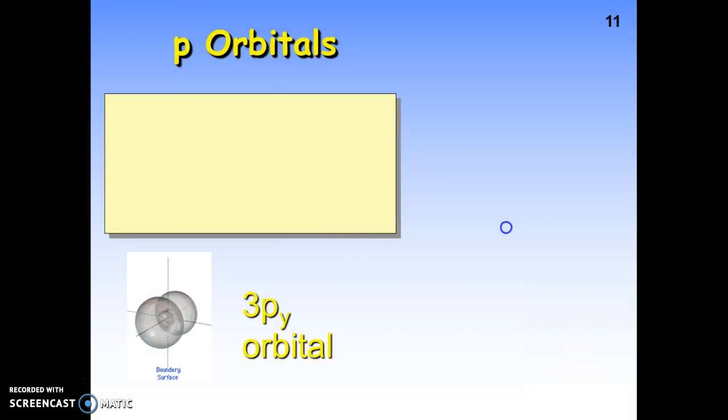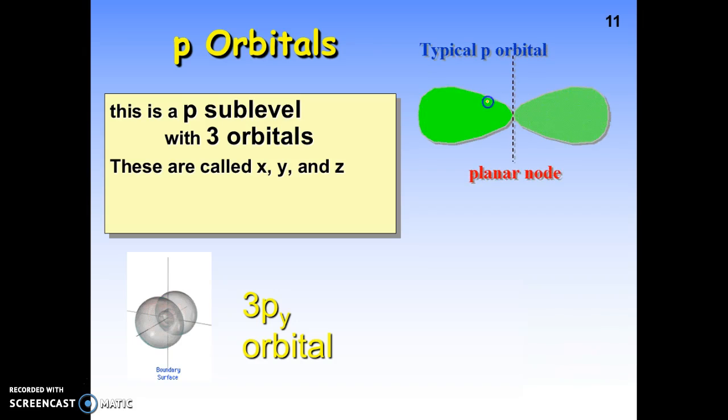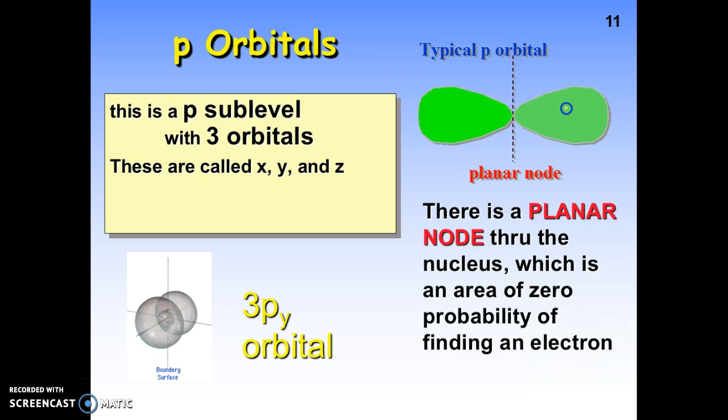Now, p orbitals look like dumbbells. So if you can see this, you see one side and the other side. So it's like you've got dumbbells next to each other. So this is a p sublevel, and it has 3 separate orbitals. They're called py, pz, and px. And so what we see here is there's the p orbital. There's what it looks like. It looks like this kind of figure 8, and the node, or the place where the nucleus is right there, is the planar place. So you have one of these in each place. So that's called a planar node. You don't have to worry about the planar node. All you need to know is the basic shape of a p orbital.